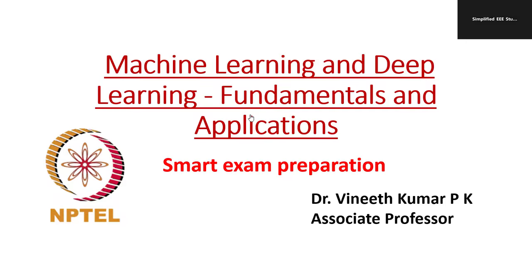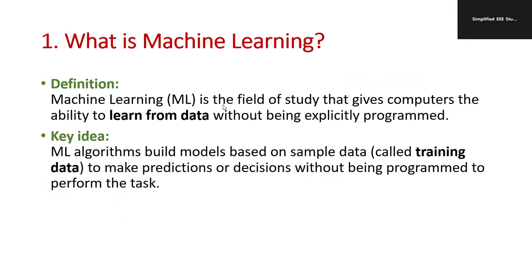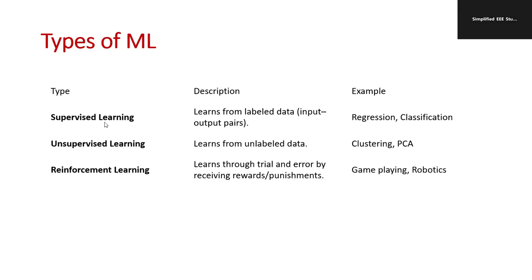So welcome to the passing package for the subject Machine Learning and Deep Learning Fundamentals and Applications. First of all, you have to study the definition of machine learning: learn from the data. So the training data is very important. You are going to train on the data using any kind of algorithm or model. Supervised, unsupervised, and reinforcement learning are the basic classification of machine learning. An example of supervised learning is regression and classification. If I talk about unsupervised learning, examples are clustering and PCA. If I talk about reinforcement learning, robotics, gameplay, etc., belong to reinforcement learning.